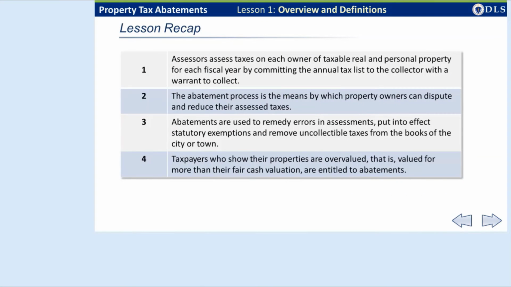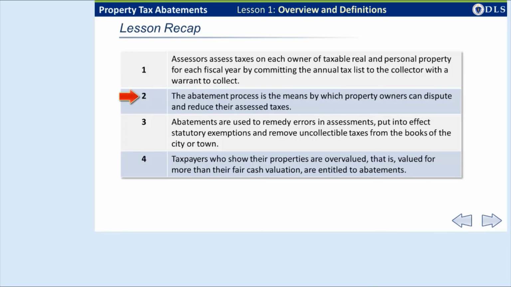Let's review what we have learned in this lesson. You assess taxes to each owner of taxable property each year by committing the tax list for that year with a warrant to the collector. The warrant authorizes the collector to collect the taxes owed by each taxpayer in the list. The commitment fixes the liability or legal duty of taxpayers to pay the tax assessed.